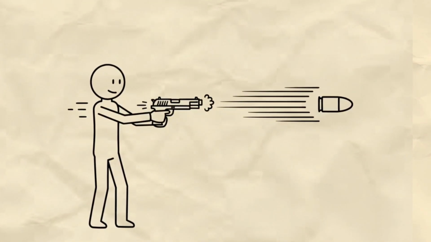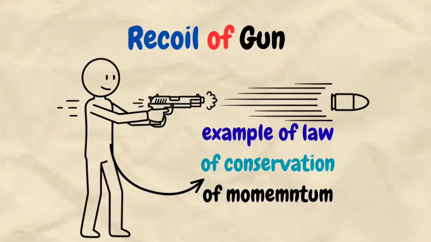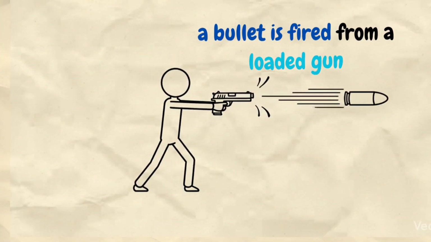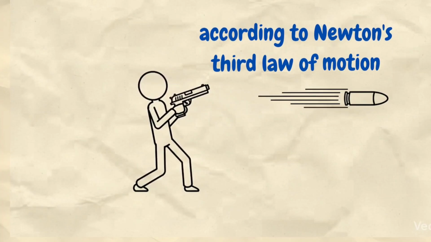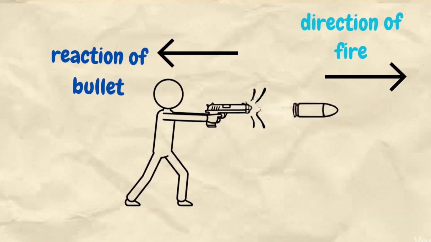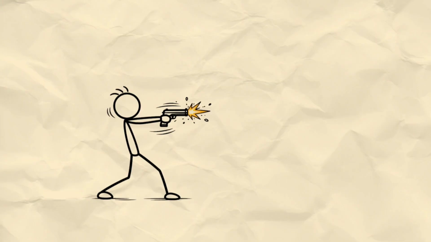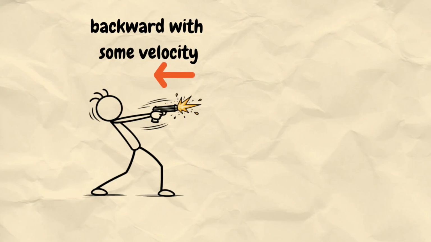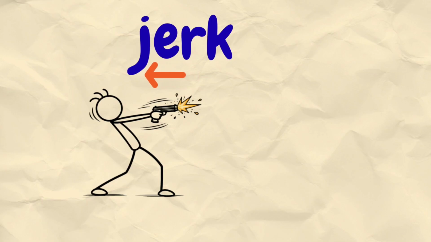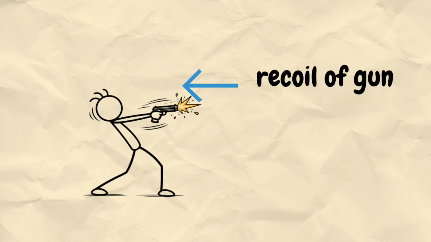Now let's go back to the gun, recoil of gun. It is also an example of the law of conservation of momentum. When a bullet is fired from a loaded gun, then according to Newton's third law of motion, the reaction of the bullet, which acts opposite to the direction of the fire, acts on the gun. As a result, the gun moves backward with some velocity, and hence the person who fires the gun experiences a jerk or impact. This backward movement of the gun is called recoil of gun.